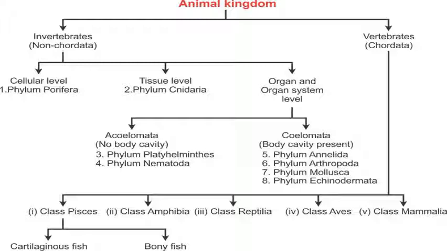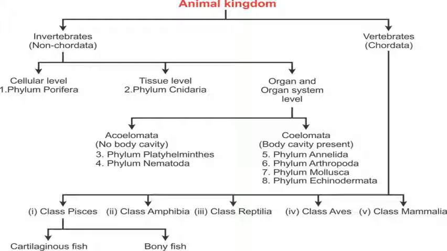Under acoelomates we find those that do not have any body cavities, and these body cavities are responsible for forming the embryonic germ layers, which form different organs in your body. On the basis of acoelomate, meaning no body cavity, the phyla are Platyhelminthes and Nematoda.